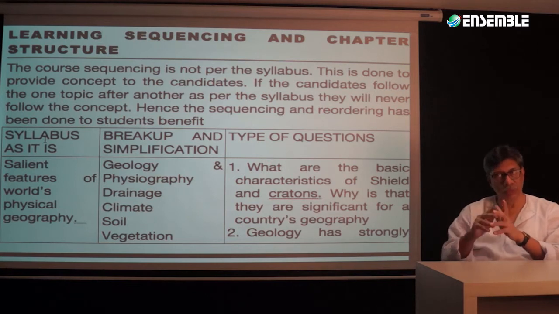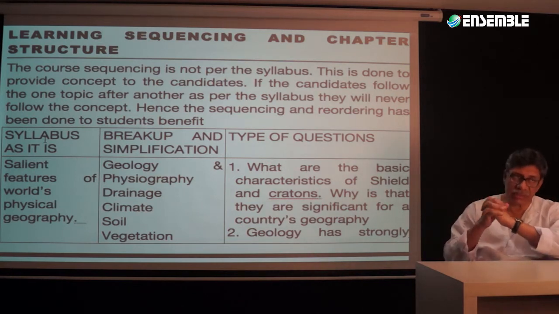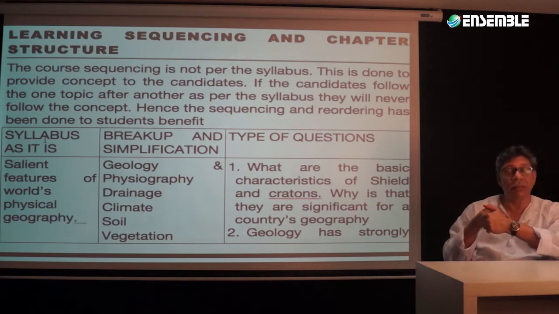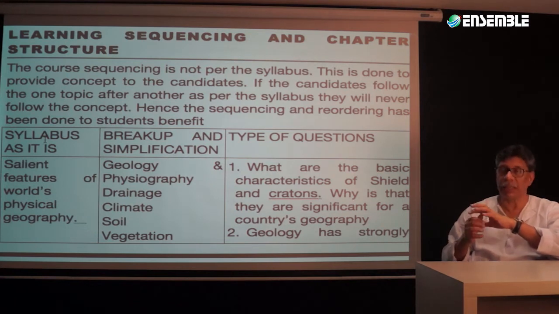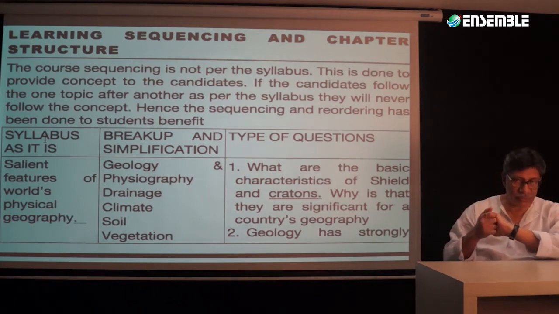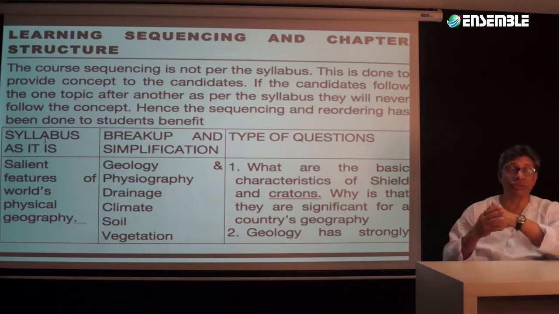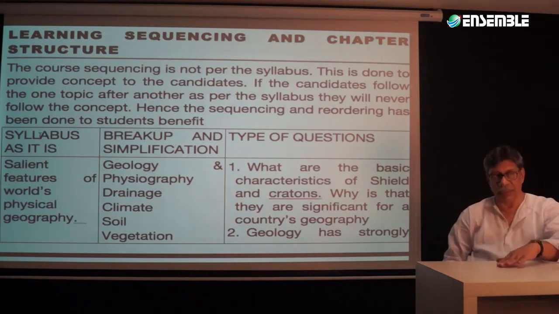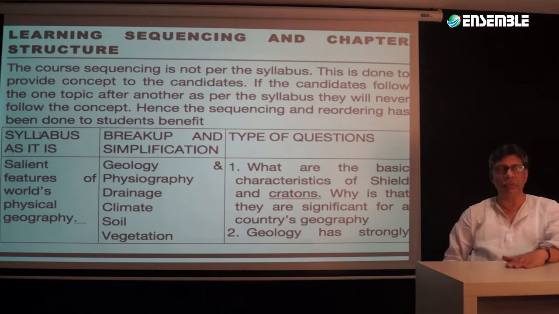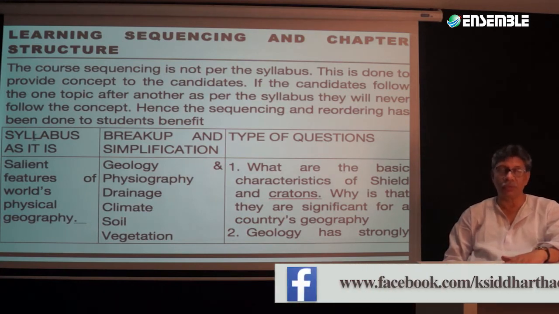So you are going to find that the whole thing has been done in 3 sections. The syllabus as it is, that is the salient features of world physical geography. Then the breakup and simplification, which will comprise geology and physiography, drainage, climate, soil, vegetation, and the type of questions that can possibly be asked out of it. When we talk about the type of questions that can be asked, that will give you a clear meaning of the topic. So, for example, when we talk about the salient features of world physical geography, what all can physical geography comprise?